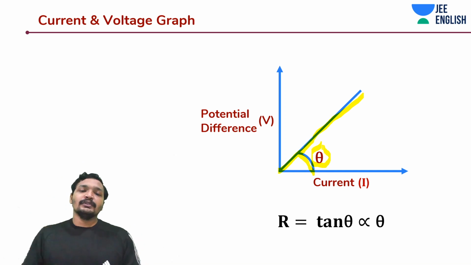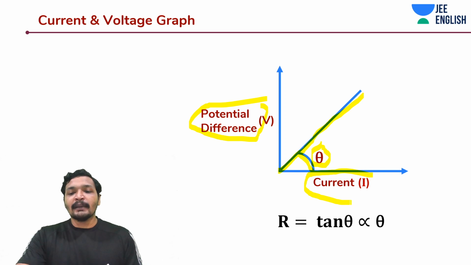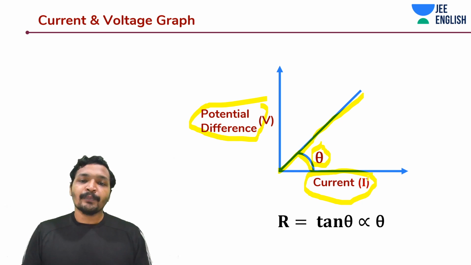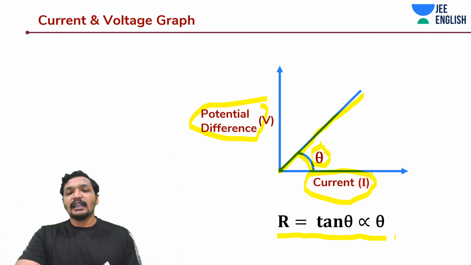What does it tell you? Potential is y, current is x, y is equal to mx, where m is the slope, so V is equal to I into some quantity, that is the slope, which is nothing but tan theta in this case, which is going to be resistance. Okay, tan theta, that is tan of the inclination, is nothing but resistance.